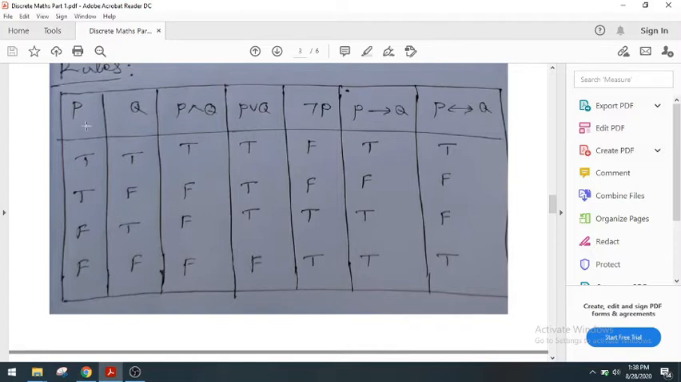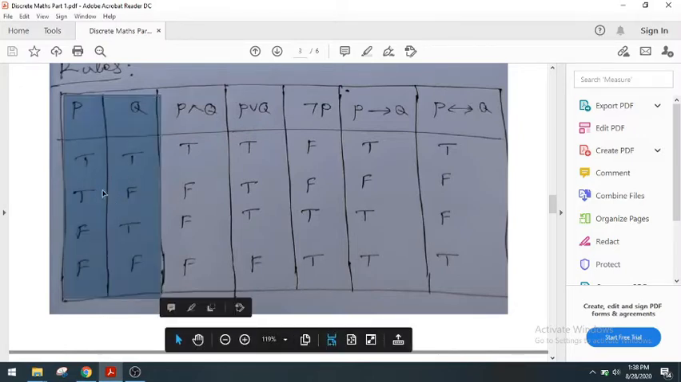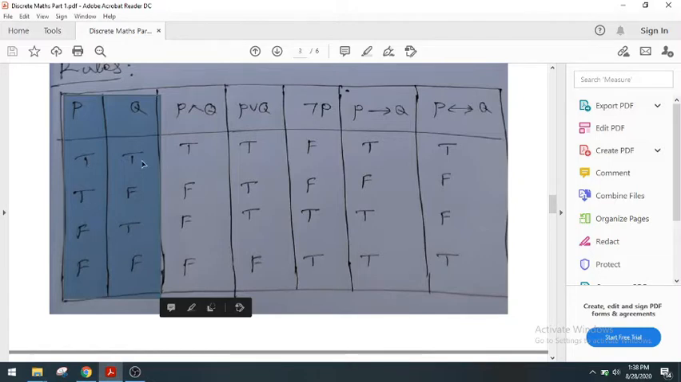Write down P, write down Q. This is the way of writing, the standard way we are going to follow. Just use TT, FF, TF, TF. For P, 2 times T, 2 times F. For Q, single T, single F, single T, single F. We can use this.